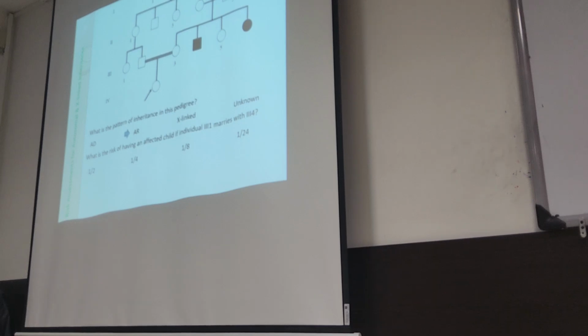Consanguine. Consanguine of who? 3-4, no. The siblings. They are consanguine. They are not siblings. Just because of the consanguinity, you cannot say 1 out of 2.